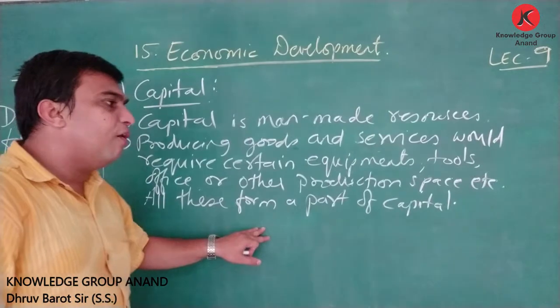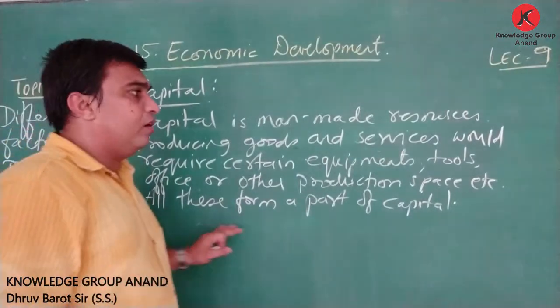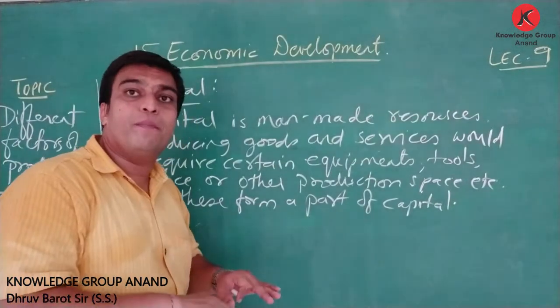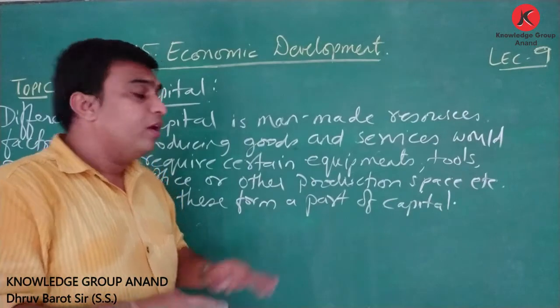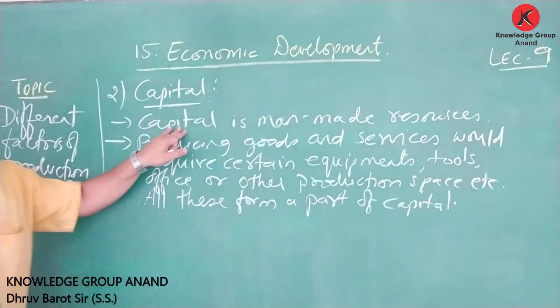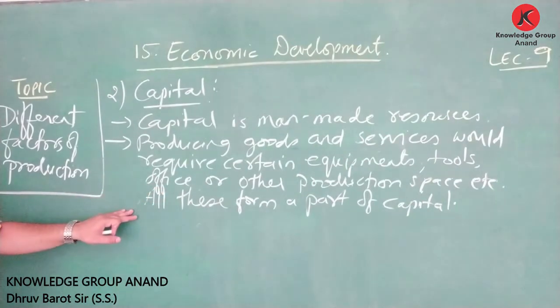So all these form a part of capital. If we are purchasing any kind of shop, then that shop is also a part of capital, because it is one kind of office or other production space from where the production can be formed.